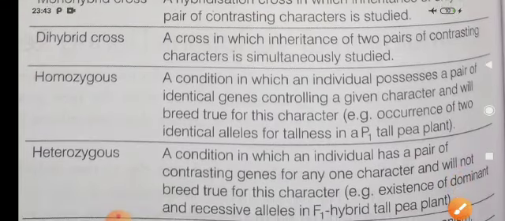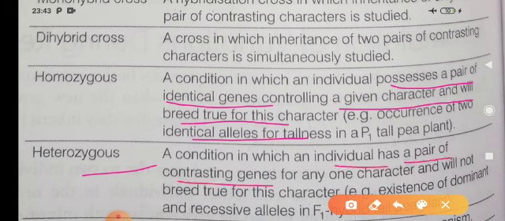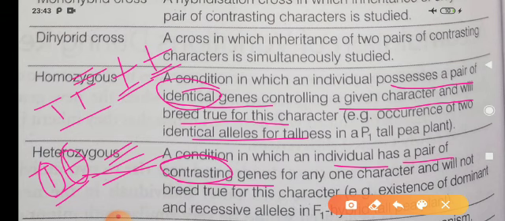Homozygous: when an individual possesses a pair of identical genes controlling a given character and will breed true for this character, having identical alleles. Heterozygous: when an individual has a pair of contrasting genes. Just suppose capital T capital T and small t small t are homozygous, as both alleles are similar, but capital T with small t are heterozygous, as the two alleles are different.